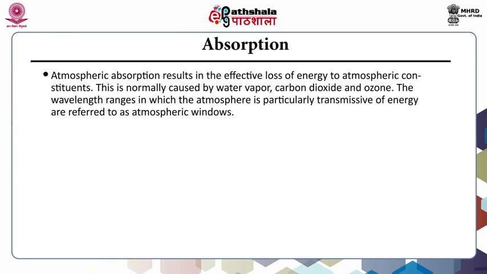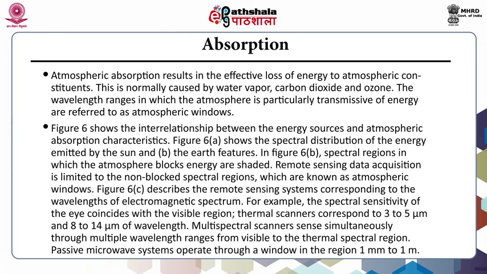Atmospheric absorption results in the effective loss of energy to atmospheric constituents. This is normally caused by water vapor, carbon dioxide, and ozone. The wavelength ranges in which the atmosphere is particularly transmissive of energy are referred to as atmospheric windows. For example, the spectral sensitivity of the eye coincides with the visible region.